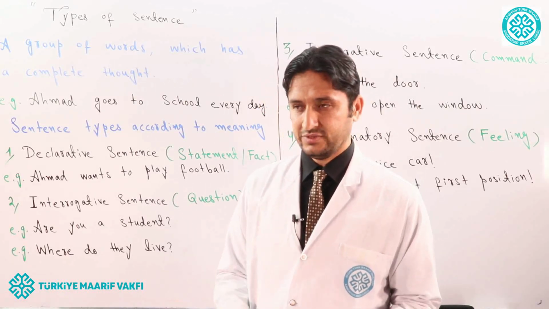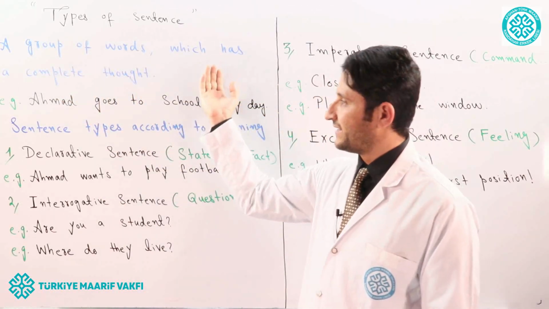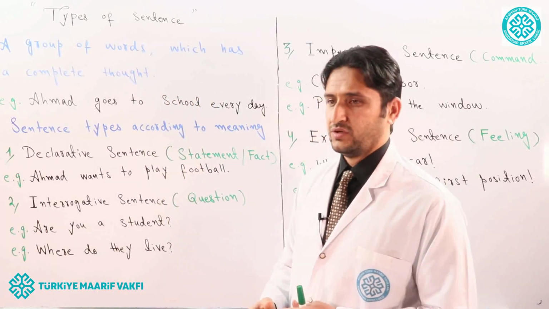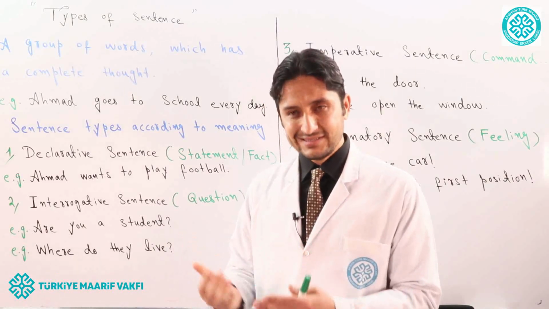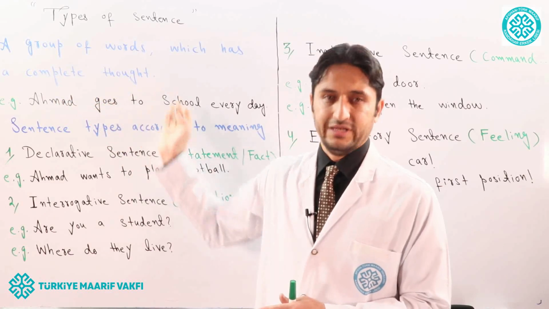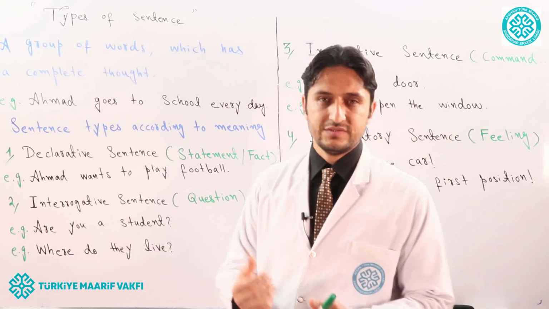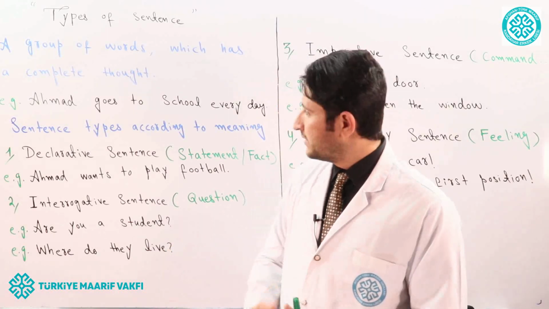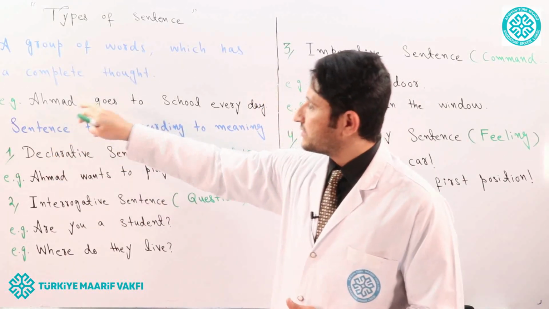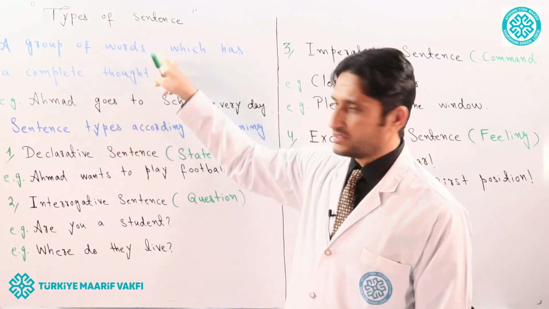Sentence is quite simple, and it is defined as a group of words which has a complete thought. What does that mean? That means when we are talking about a sentence, a sentence has at least a subject and a verb combination, and it always gives complete sense and meaning. This is called a sentence. Here is an example of the sentence. If you look at that example, Ahmad goes to school every day. So that is an example of a sentence.